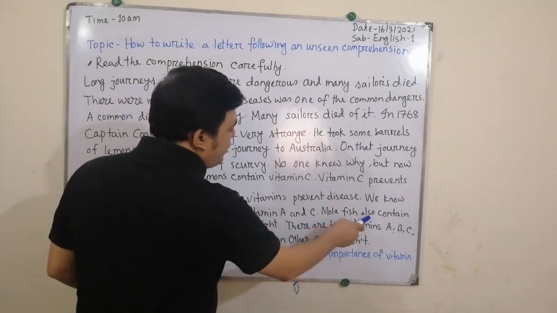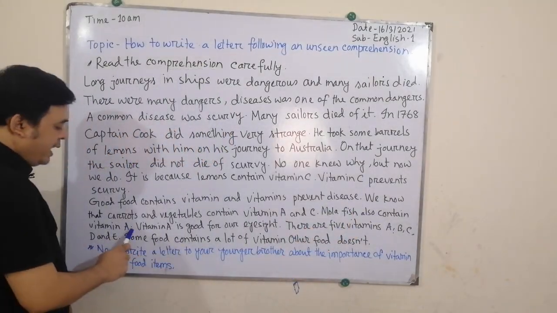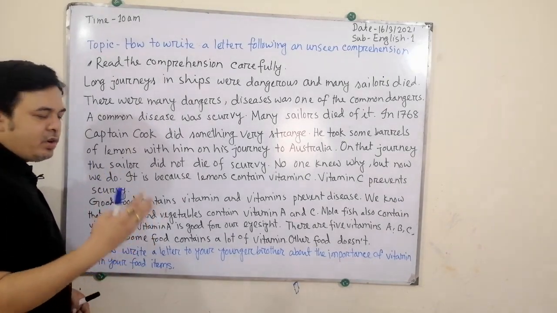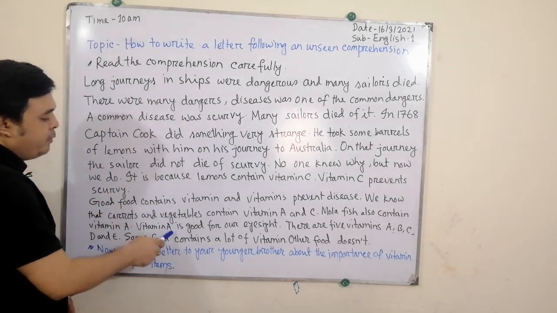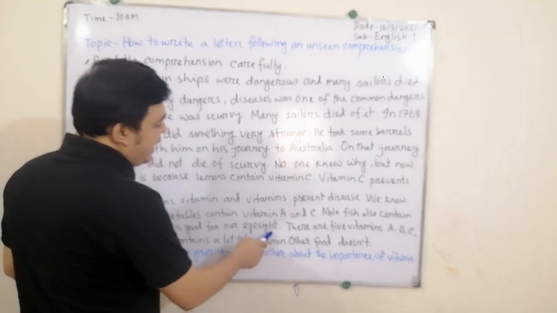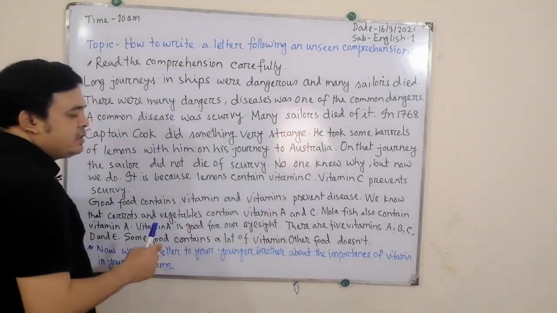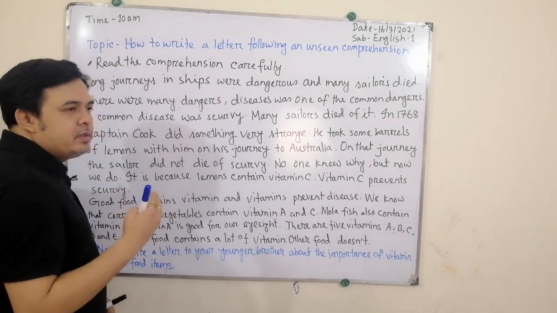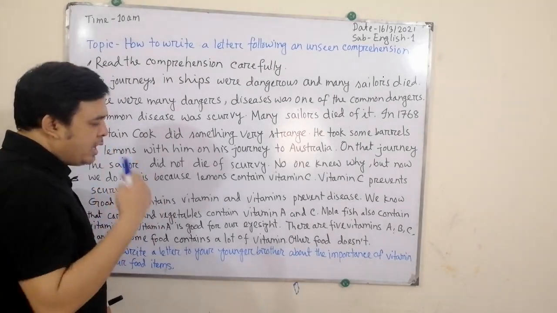Mola fish also contains vitamin A. Mola is a small fish. Vitamin A is good for our eyesight. It keeps our eyesight in good condition.